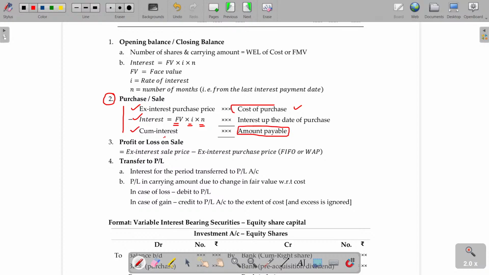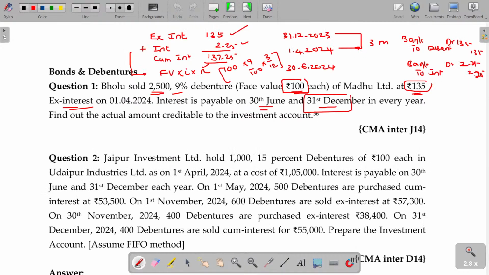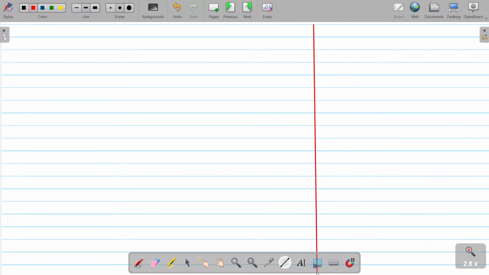Usually, this is our value of the asset. The interest is considered as income and expenses. For the recipient, it is income. For the payer, it is expenses. Hope you will now be able to understand this one. Clear? Step number 2. So I followed only step number 2 for calculating this question, keeping the format as it is.